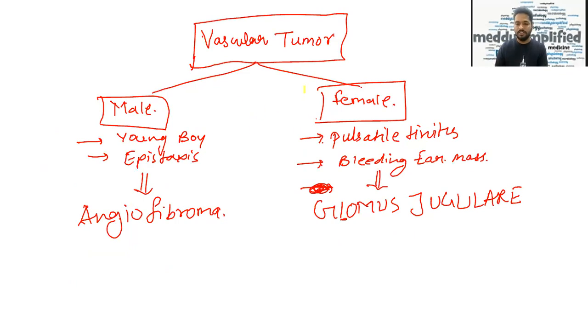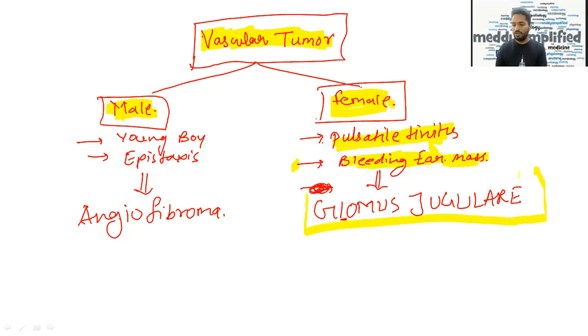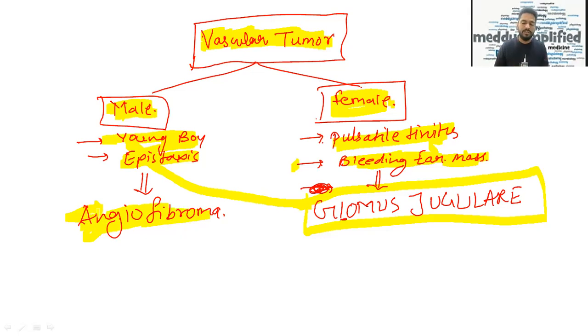Similarly, vascular tumor, ठीक है, अगर vascular tumor की बात हो रही है तो पहले अपन check करेंगे gender, if it is male or female. In female, pulsatile tinnitus and bleeding ear mass will be given in the history, and the answer will be glomus jugulare. Okay, similarly, if in a male young boy epistaxis is the history and it is a vascular tumor, it will be an angiofibroma.